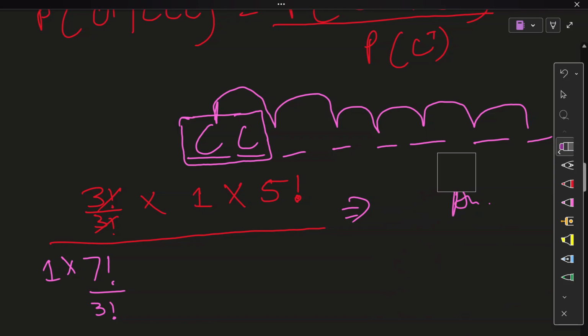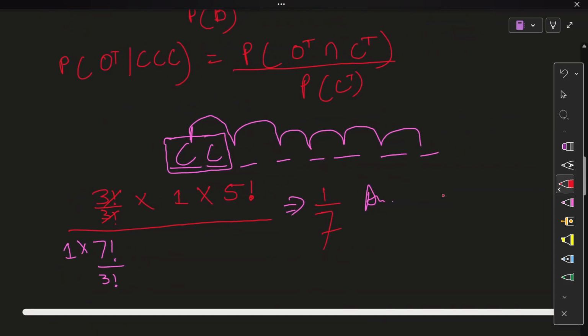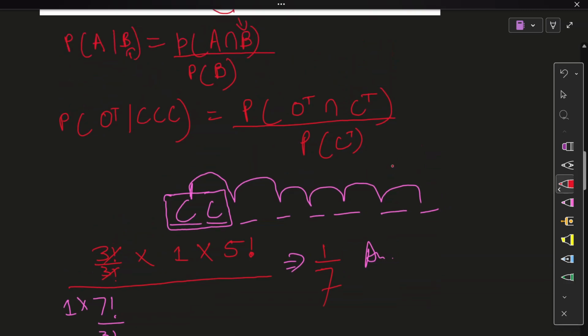It's going to be, let me do that. 5 factorial divided by 7 factorial divided by 3 factorial. I hope some of you saw that before me. So that would be a proud moment. 1 over 7 is your new answer. Correct answer. Right? Let's move on now. Good thing to always review things, right? Always recheck. That helps always.